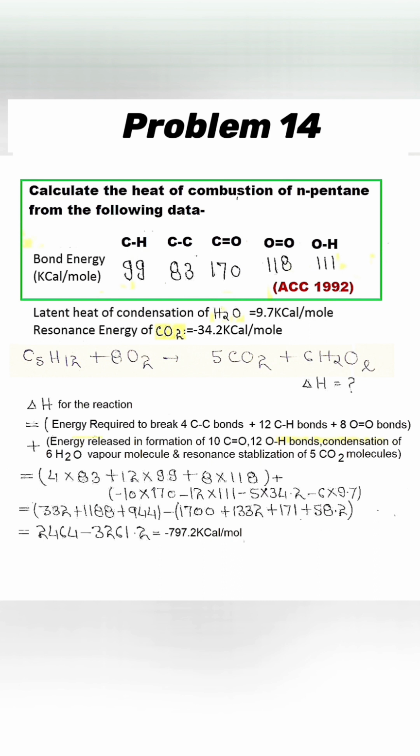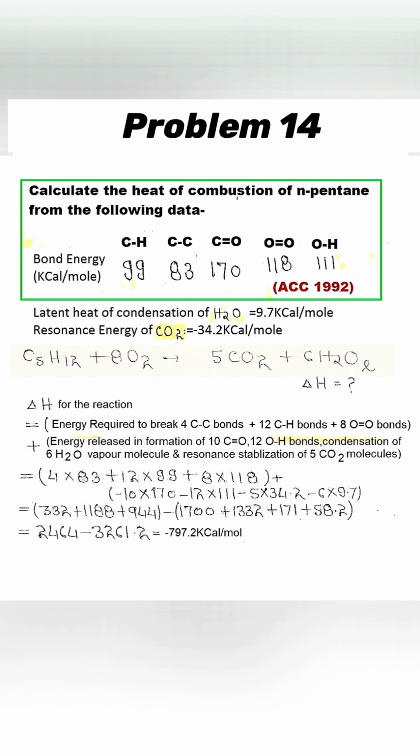In the problem shown here, we have to find out the enthalpy of combustion reaction of n-pentane, where various bond energies are given. It must be noted here that during combustion, the water molecule in product is in liquid form. Now, if you examine what process is happening during the reaction, it involves breaking of 4 C-C bond, 12 C-H bond and 8 O double bond O in the reactant side, and in product side, it involves formation of 10 C double bond O, 12 O-H bond and condensation of 6 water vapor molecules into liquid form, plus resonance stabilization energy of 5 molecules of CO2.